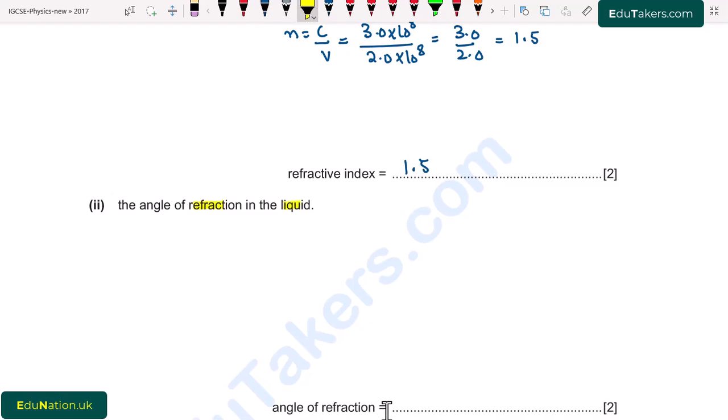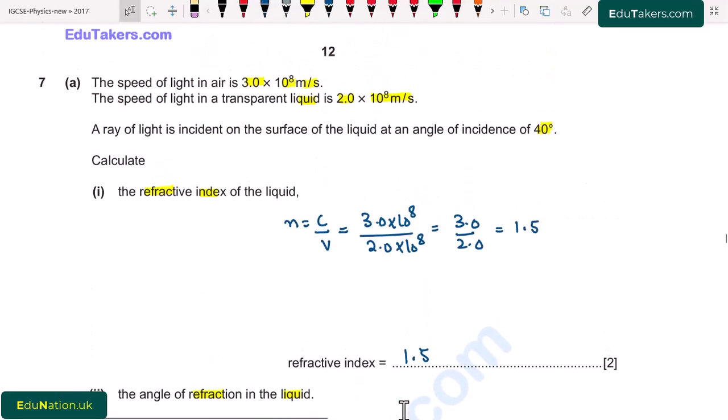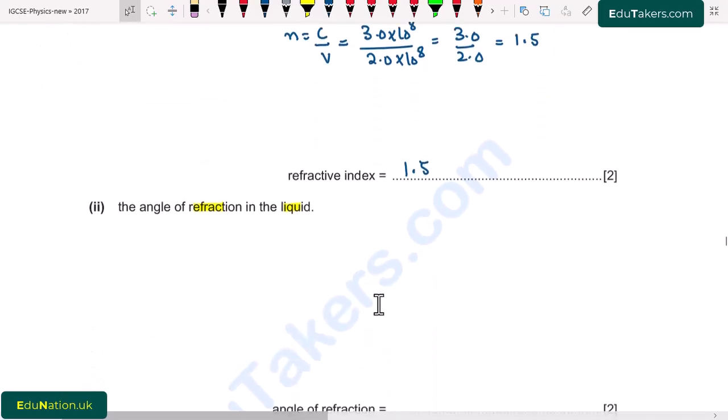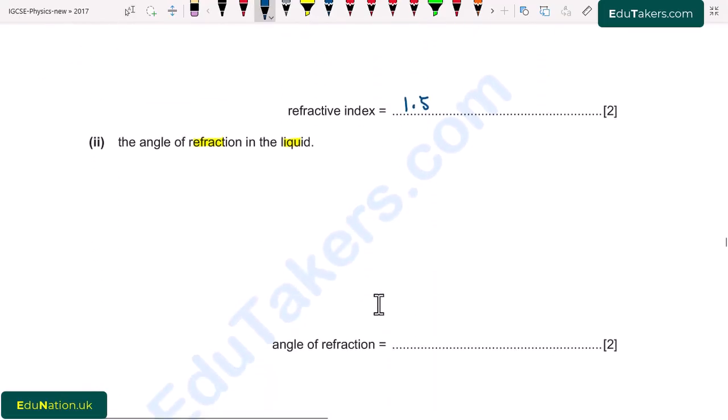Here we have to find out the value of the angle of refraction. So first of all, in the question the angle of incidence is given. So using the formula that refractive index is the ratio of the sine of the angle of incidence to the sine of the angle of refraction, I write here n is equal to sin i over sin r.